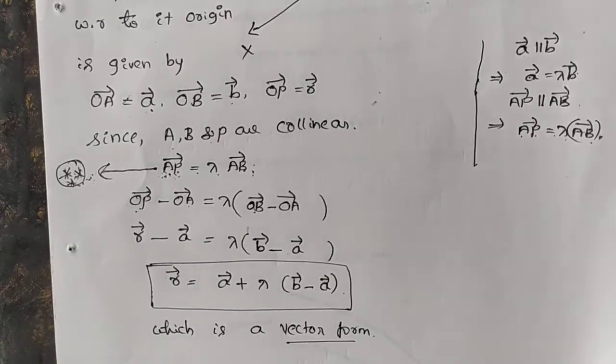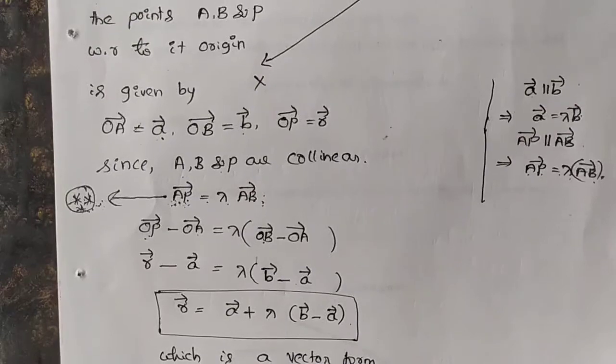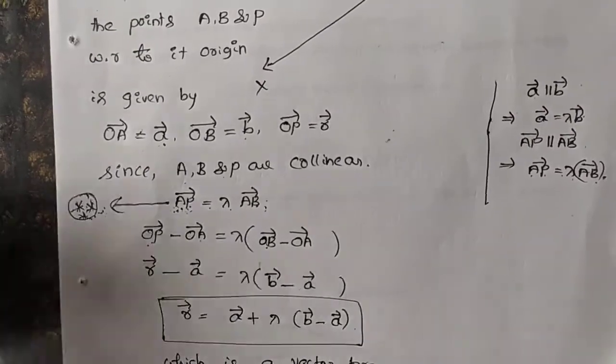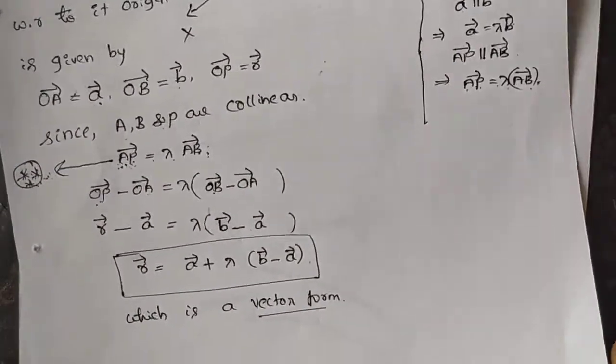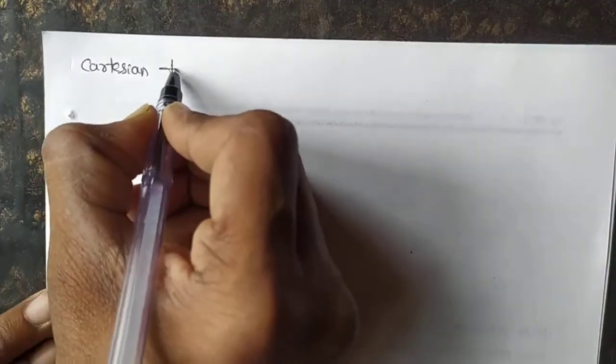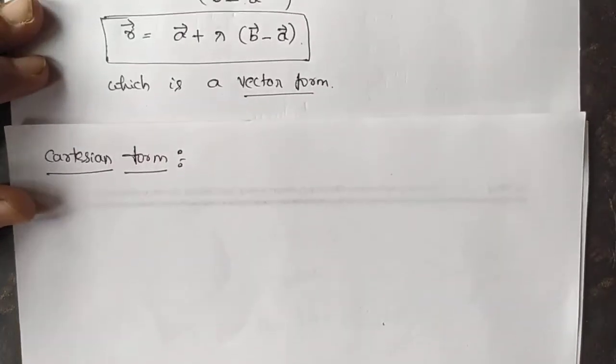Now let us find the equation of a line in Cartesian form. Next, one more thing, we have to find the Cartesian form, so that here we have one vector form.